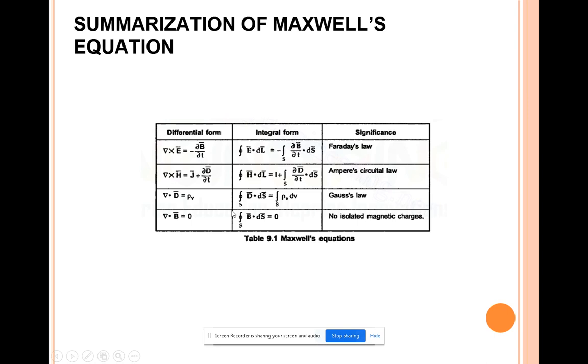So these are the four Maxwell equations. The fourth equation is del dot B vector equal to 0. When writing the integral form, integral of B vector dot ds vector equal to 0. This is derived from the magnetic charge which is in isolation. So these are the four Maxwell equations, both written in the differential form as well as in integral form, from Faraday's law, Ampere's circuit law, and Gauss law for both charges, that is magnetic and electric charges.